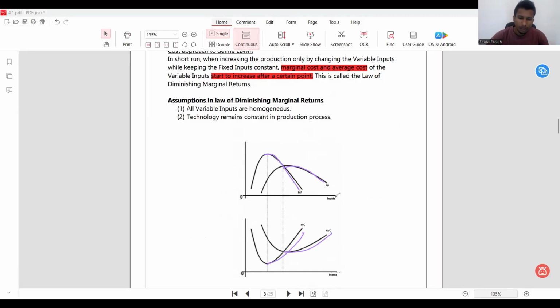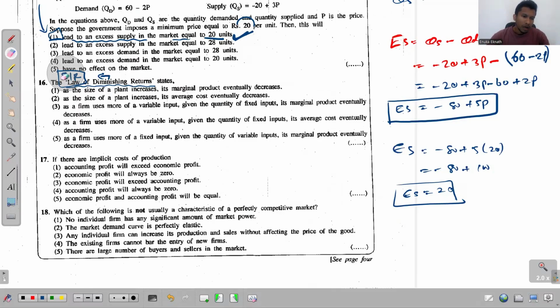And now let's get into this question again. So I told you this law of diminishing returns is related to the short run, and the first option says as the size of the plant increases. Totally wrong. මොකද if the scale of the plant increases, that belongs to the long run. So this should not be relevant to the diminishing marginal returns. Second one, as the size of the plant increases. So once again, that's totally wrong. No need to read the other part. This talks about the long run, the scale of the plant. Scale changes in the long run. Size of the plant changes in the long run, not in the short run.